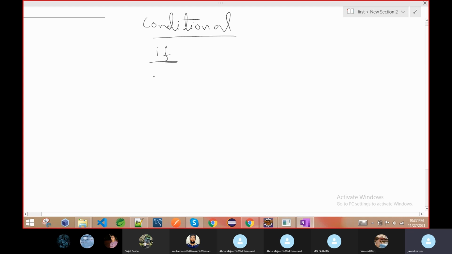As I said, it is based on a certain condition, and on some decision we do something. So first we will see the syntax of if. The syntax of if should be in small letters, and here you have to give a boolean. Boolean means either true or false. This boolean may be any expression, it may be a comparison or a logical operation, any operation whose final result is boolean, so either true or false.